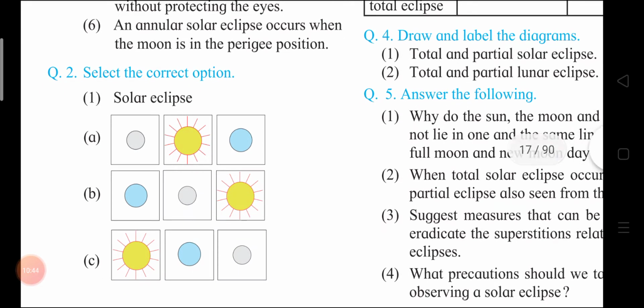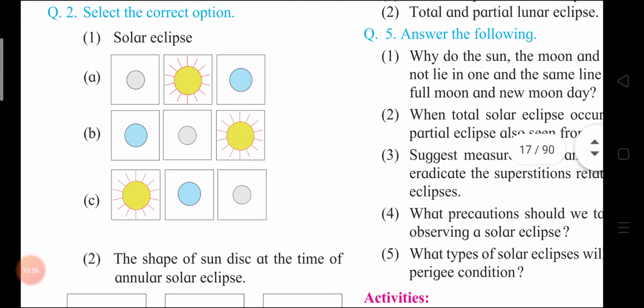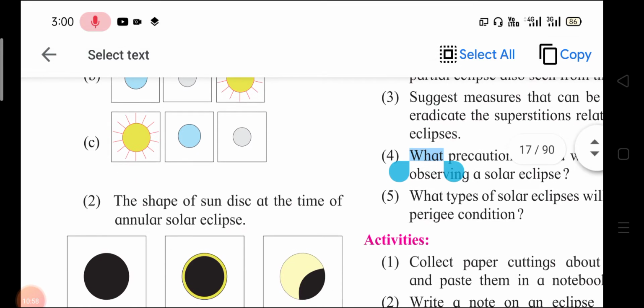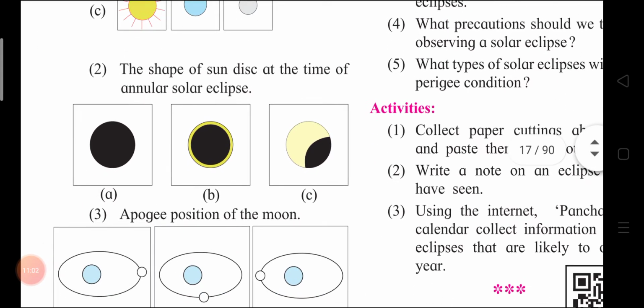Next, select the correct option. Solar eclipse. In solar eclipse, what happens? The answer will be B. Correct? Yes. Then the sun comes last. Next, second, the shape of the sun disk at the time of annular solar eclipse.